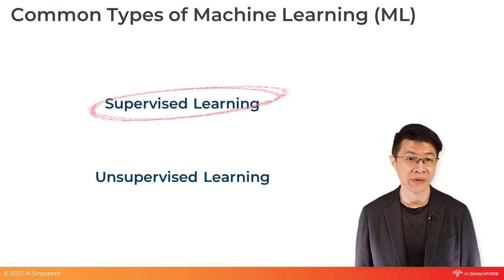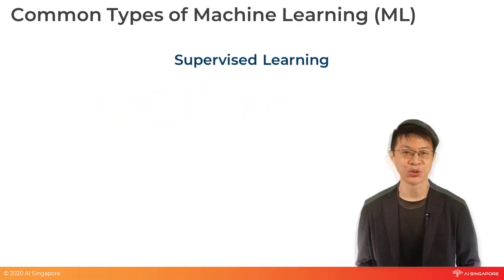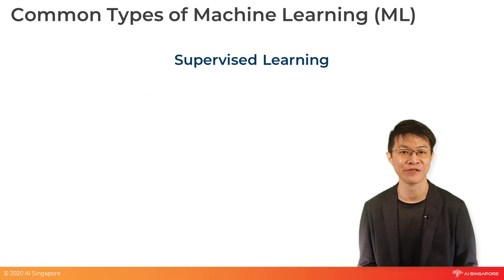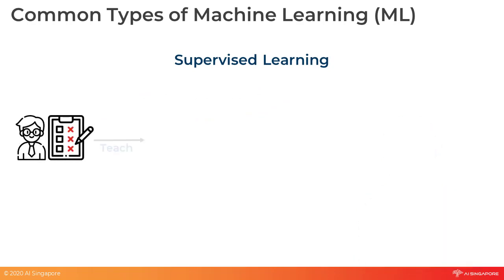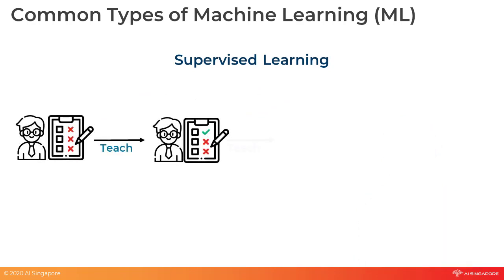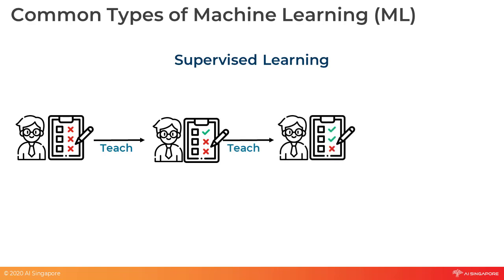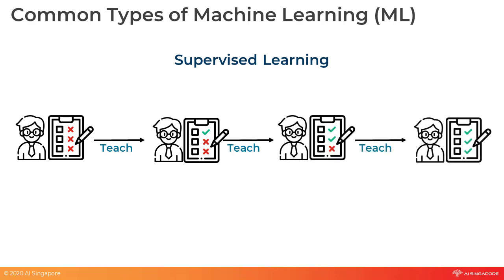I'll first talk about supervised learning. The best way to understand supervised learning is to imagine teaching a child how to solve a math problem. You can teach by giving multiple examples of problems, and the child will learn by making and correcting his or her mistakes. Eventually, he or she will learn to solve the problems on their own.